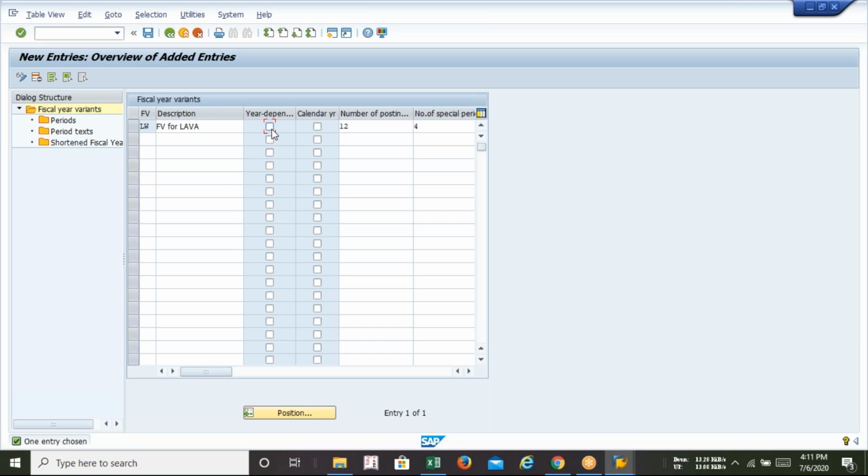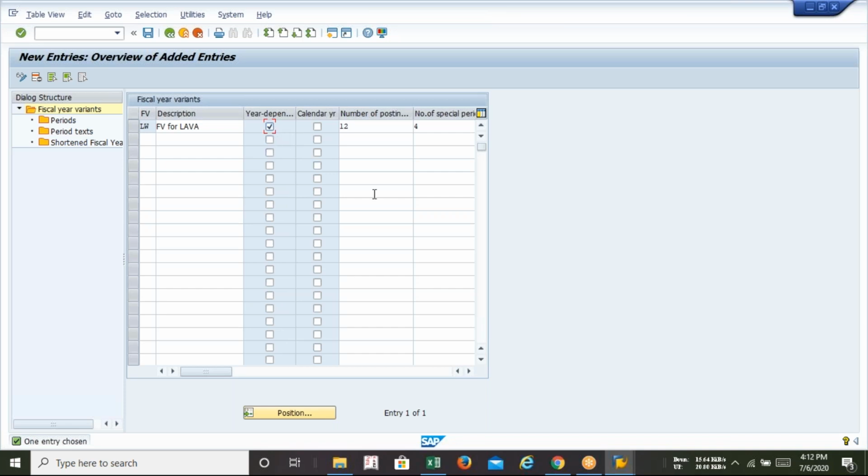No problem. If you have any transaction, of course, then you cannot skip. On that time, what should we select, sir? Normally, if we have transactions, no skipping of the months.